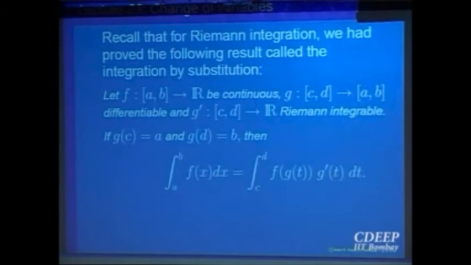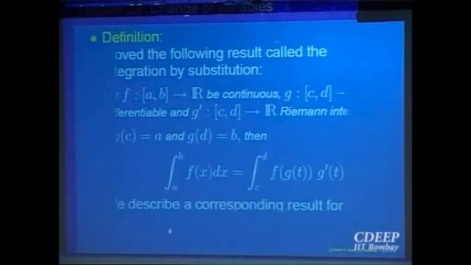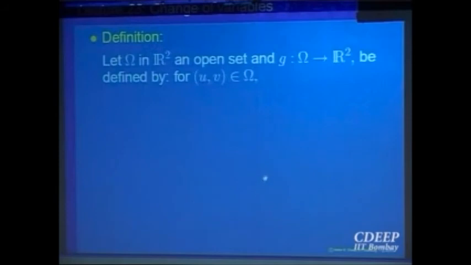So the variables x, y are going to be changed to new variables u comma v. So you are going to get a transformation from plane to plane, which changes the variables x, y to the variables u, v. And accordingly there will be a formula which relates the two things. So what is that thing which is similar to g prime t in this setting? We will describe that. It is called the Jacobian of a transformation. So let us look at it.